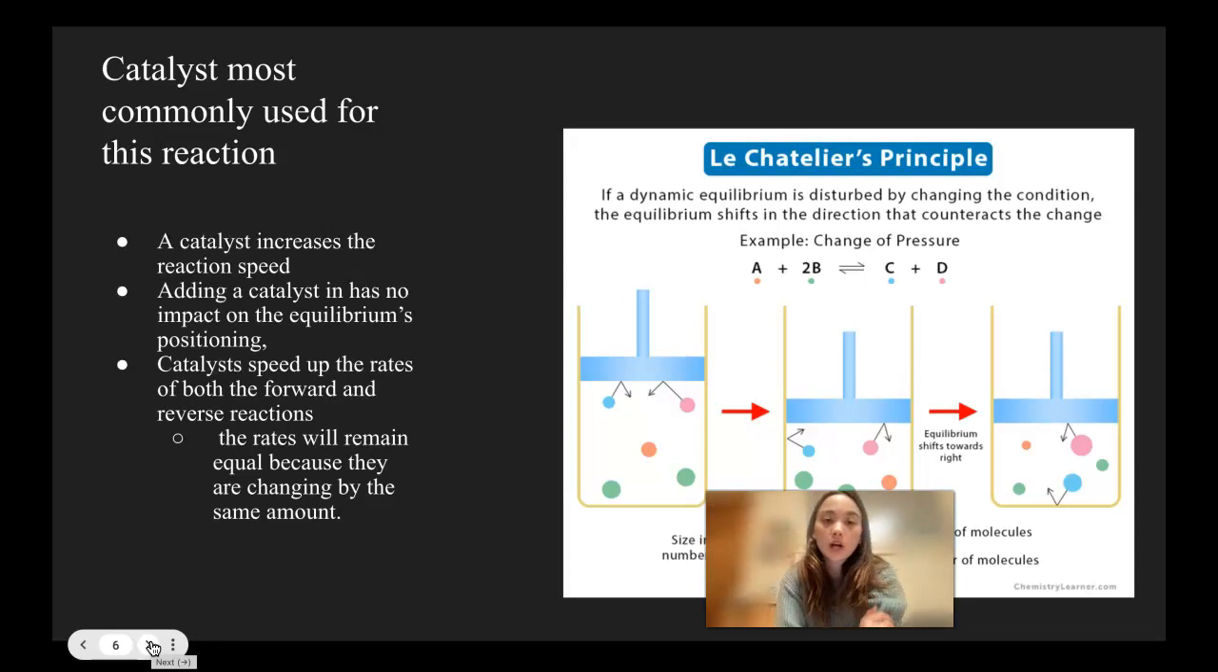A catalyst is most commonly used in this reaction to increase the reaction speed. Adding a catalyst, again, has no impact on the equilibrium's position. Catalysts will speed up the rates of both the forward and reverse reactions, and they will remain equal because they are changing by the same amount. Like we stated before, this is very important to understand because this is how Le Chatelier's principle applies in the Haber-Bosch process.